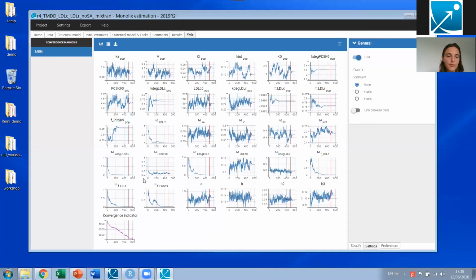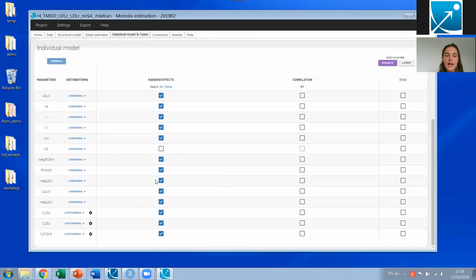What we see is that for kdeg PCSK9 and also kdeg LDLC, and all those three F parameters that represent the fraction going via the binding route or via the other degradation route, all these omegas converge to 0. The omega represents the standard deviation of the random effect, so if it's 0, it means that we have no inter-individual variability. That is what is estimated. So what we can do is go back to the statistical model tab and remove the random effect for all these parameters. This is what I have done.